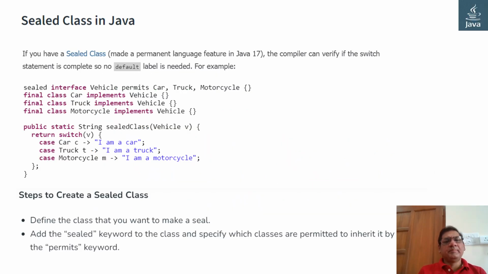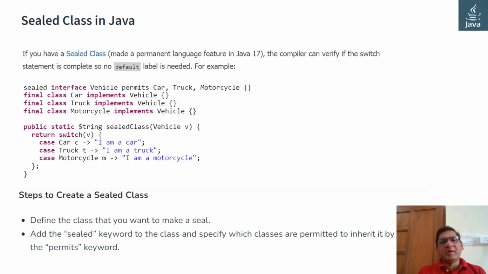Sealed is another feature introduced in Java 17. Generally, we create an interface and implement that interface with any class, so there is no restriction. Any class can implement that interface. Here, if you create a sealed interface, there we have a keyword permits.